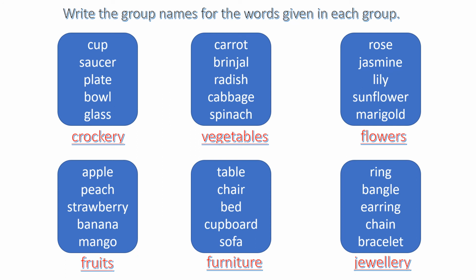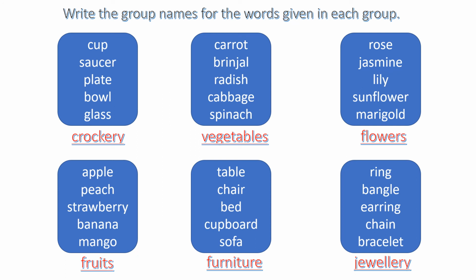Next one, apple, peach, strawberry, banana and mango. These words will come under the fruits group. Table, chair, bed, cupboard and sofa. These words will come under the furniture group.